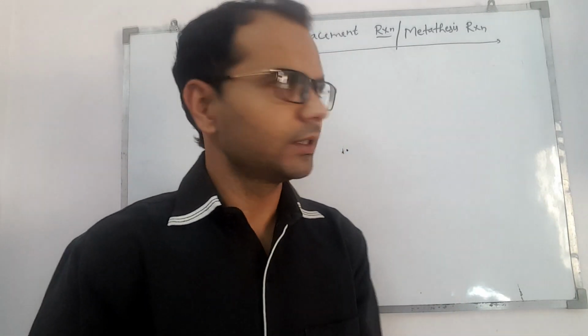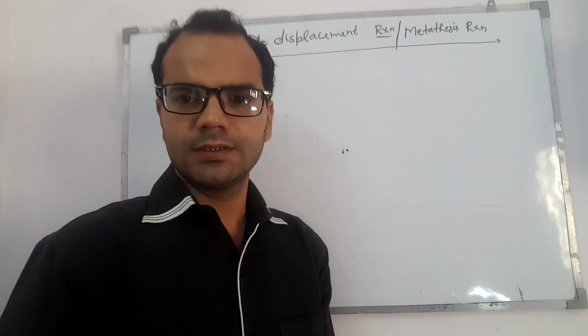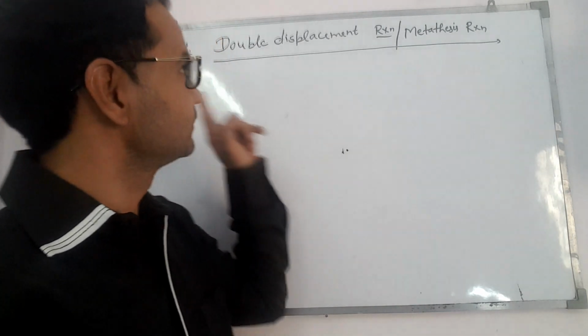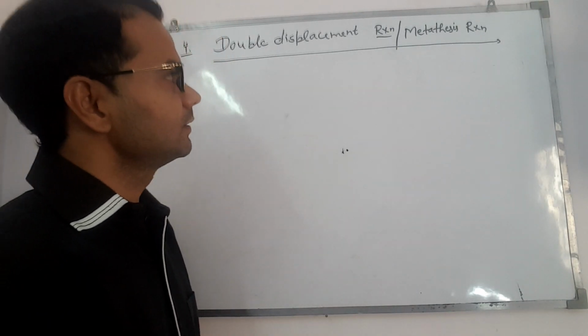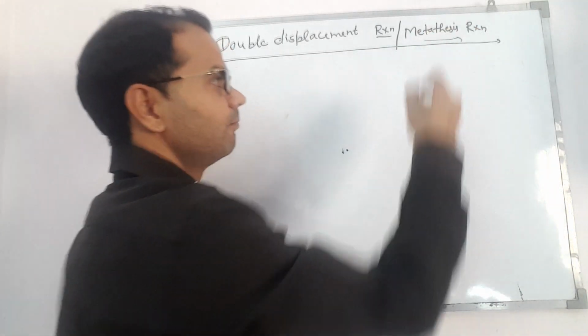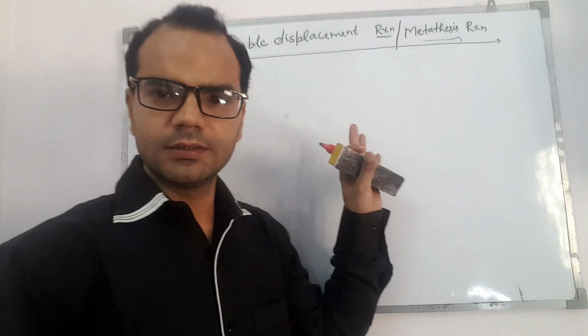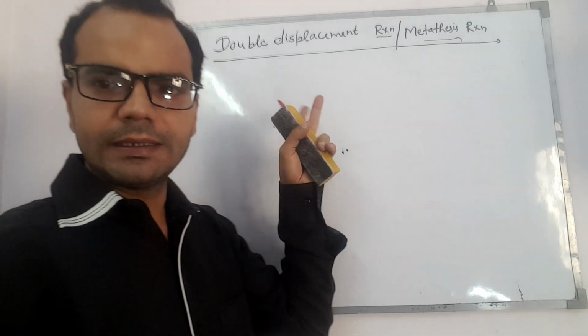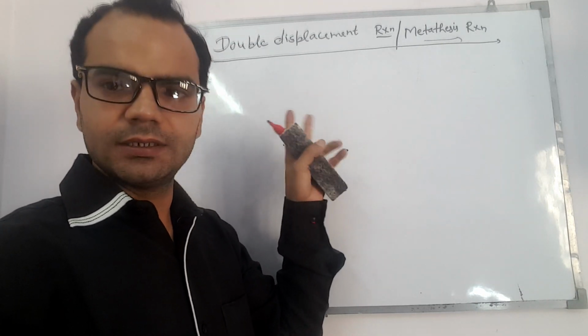Today we will complete the topic types of reaction. In the last lecture we have done three reactions. So today is the fourth reaction, double displacement reaction or metathesis reaction. As the name indicates, there is a double displacement. Two elements exchange their position.